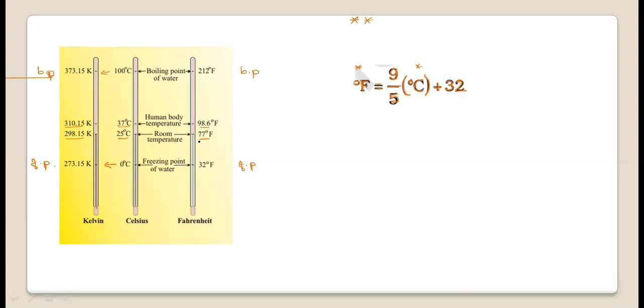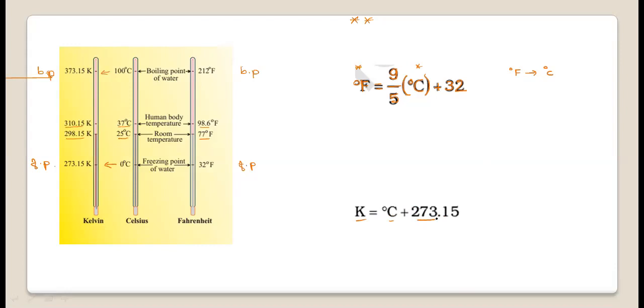For example, if 25 degrees Celsius is there, if we take the value of 25 here, the solution of this formula will give the value in degree Fahrenheit. So this is the formula used for conversion between degree Fahrenheit and degree Celsius. Similarly, the other formula, for conversion of degree Celsius to Kelvin, is: Kelvin value is equal to degree Celsius value plus 273.15.